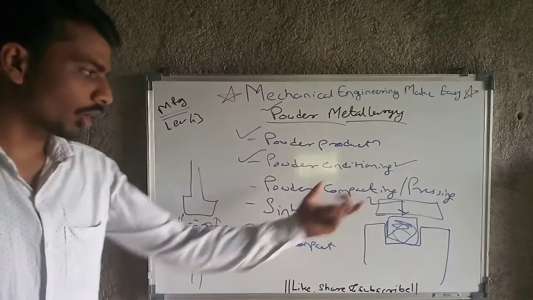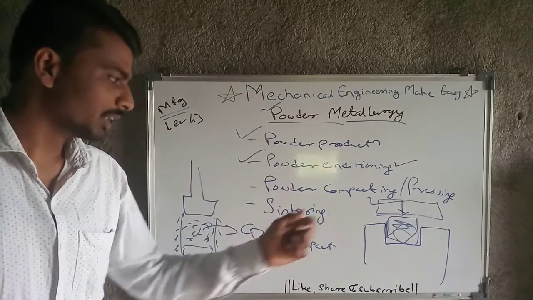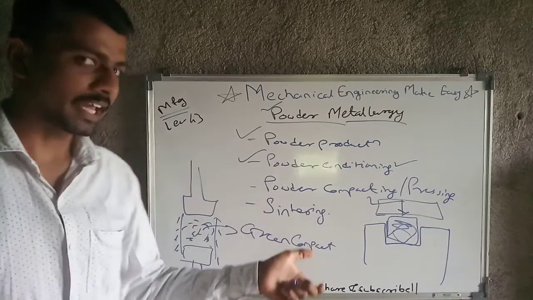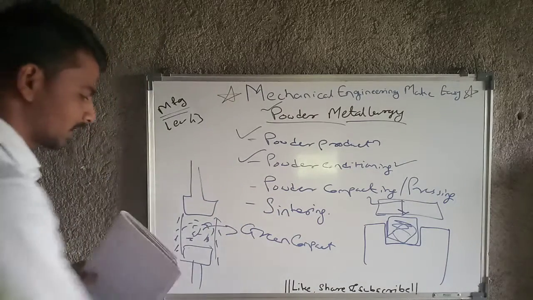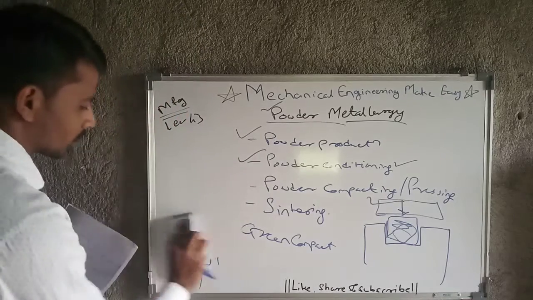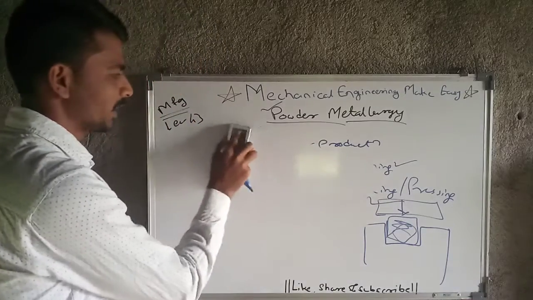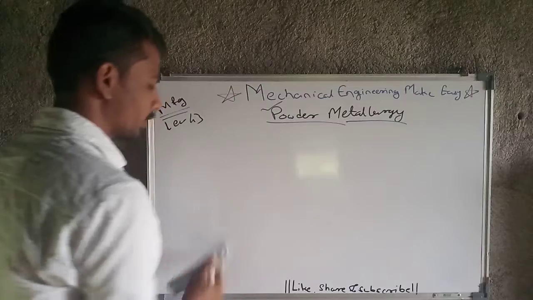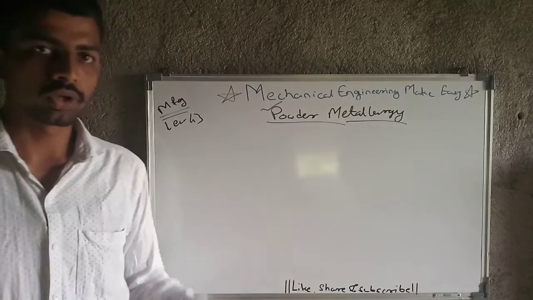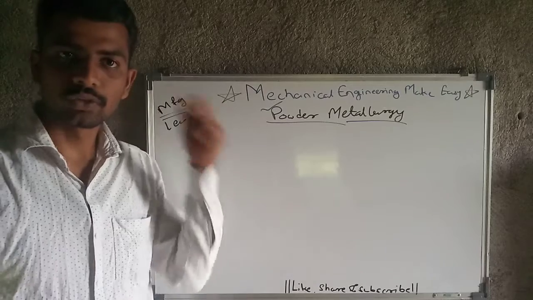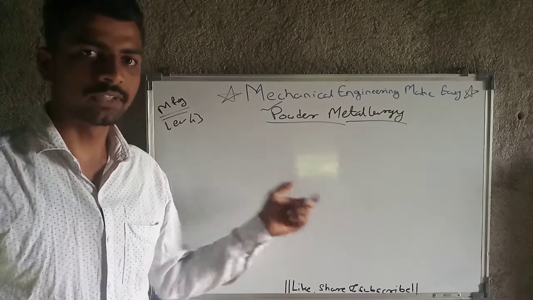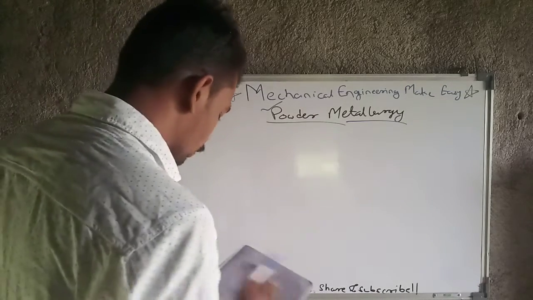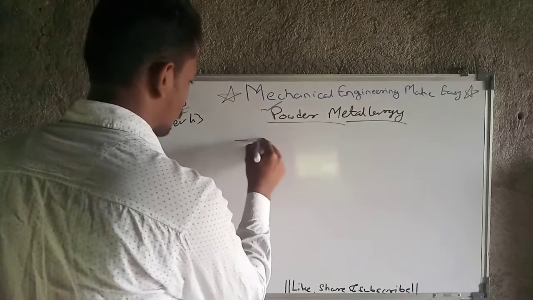So take a look at all these steps, then write down the names, and if possible, draw these figures also, so that you will get to know how each operation happens. These figures are key points for you when you are in the phase of revision. In that case, the figures are the only key point for us. So please try to draw all the figures, try to remember them, and prepare the notes in figure form. Figure form is very important for remembering. Then we will move into some detail on powder production.